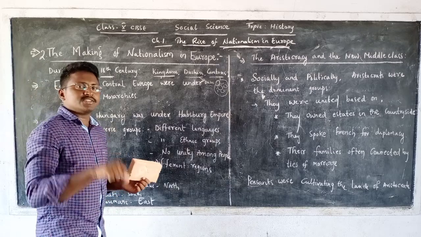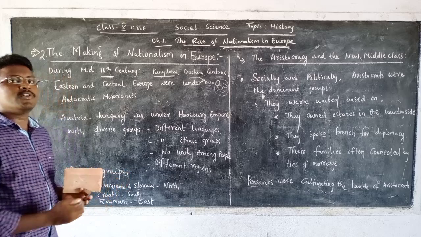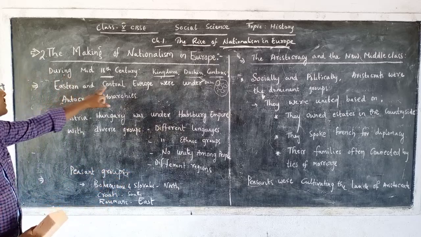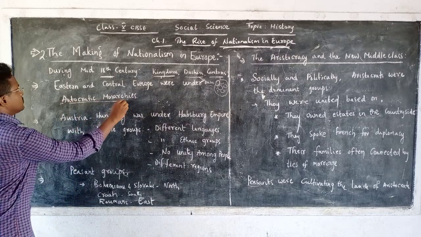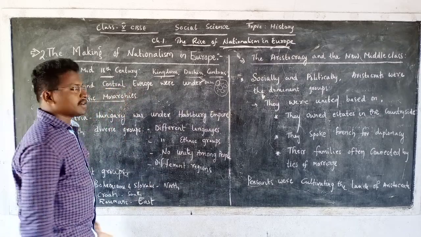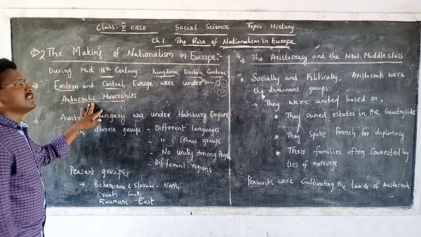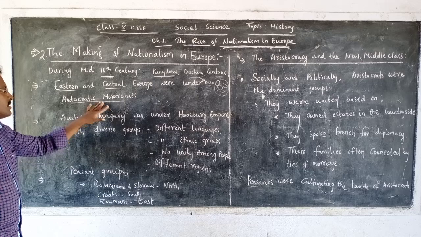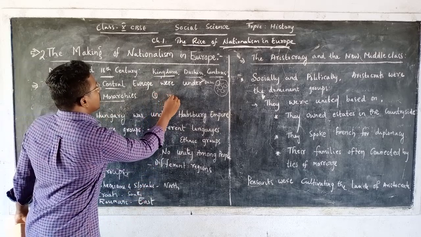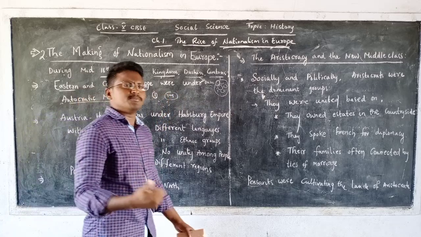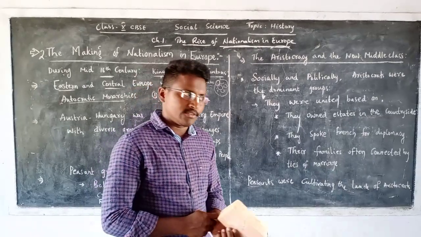Then we will see the condition of Europe during this mid 18th century. The eastern and central parts of Europe were under the control of autocratic monarchies. Eastern and central parts of Europe were under the control of autocratic monarchies, which means the power was in the hands of either one single person or a group of people. They were continuously following this monarchy form of government.